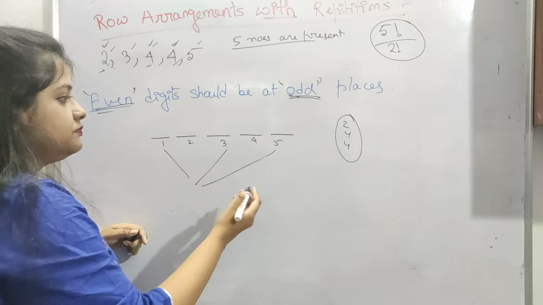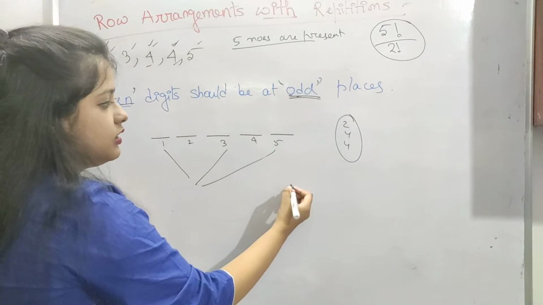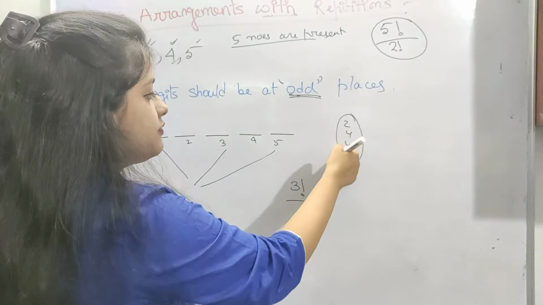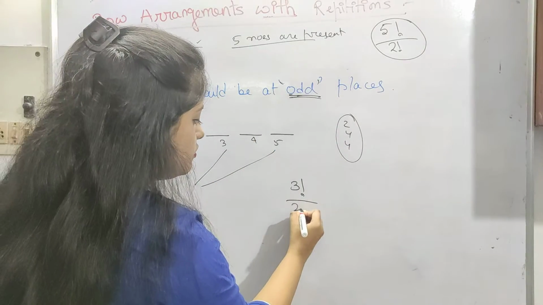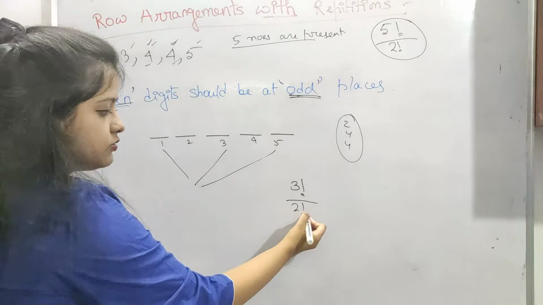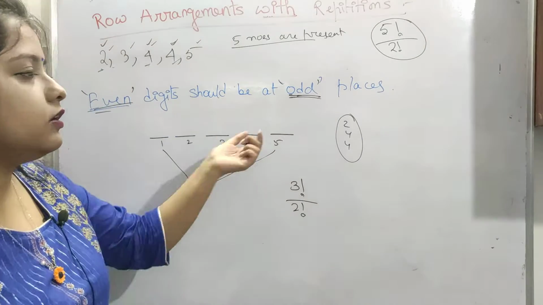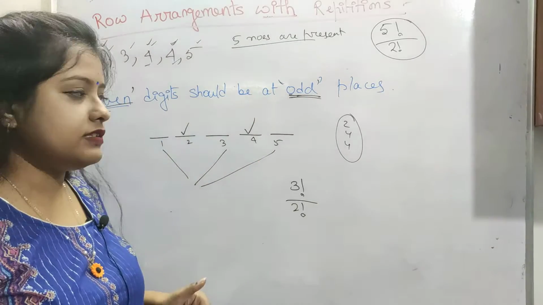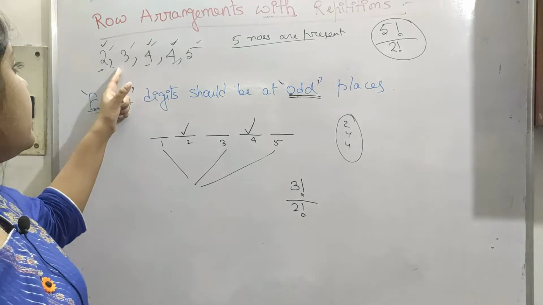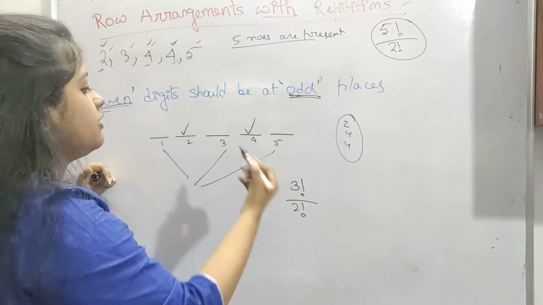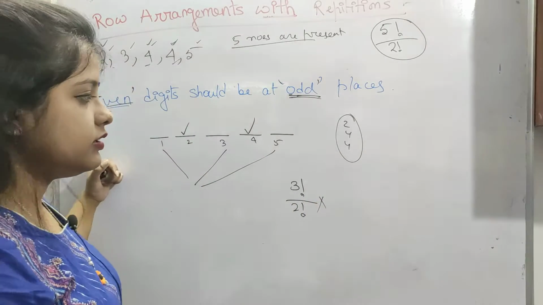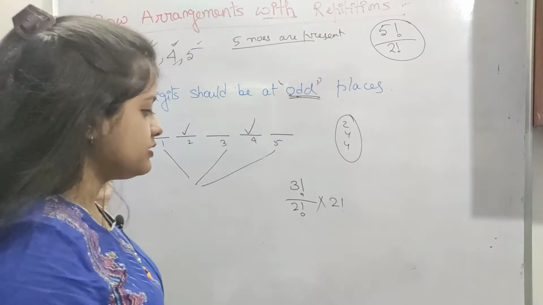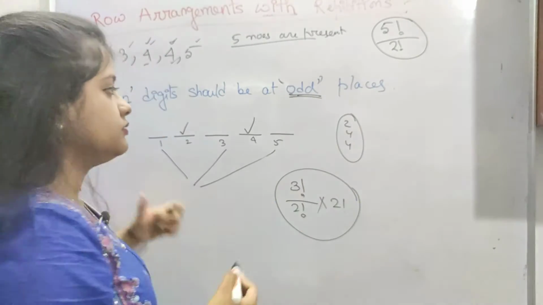Okay, so now here you can see a total of 3 elements are present. Among them this 4 is repeated twice, so 2 factorial. So we are done with odd places. Now we have to see the even places. So this and this are even places. In the even places we have 2 odd numbers, 3 and 5, both are not identical. So we will have 2 factorial, or 2 anyways. So this is our answer.